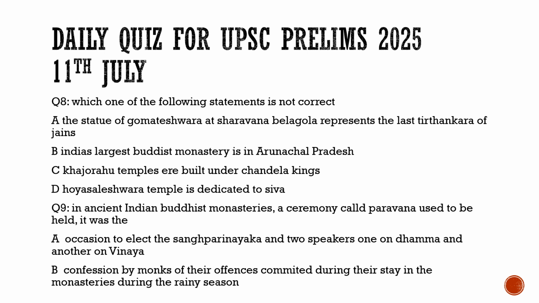So this ceremony called Pavarana, the correct option is option B, which is confession by monks of their offenses committed during their stay in the monasteries during the rainy season.